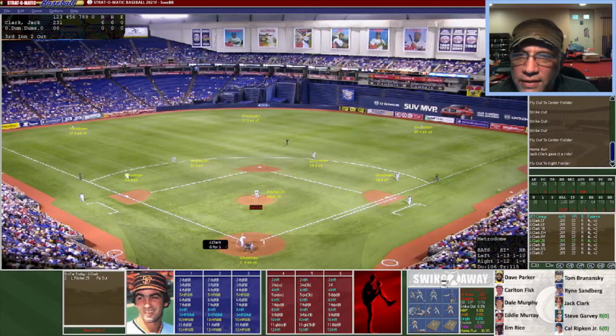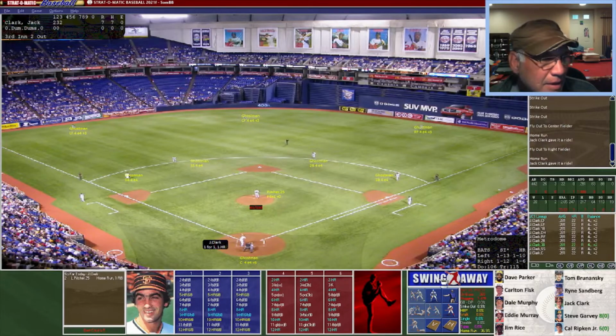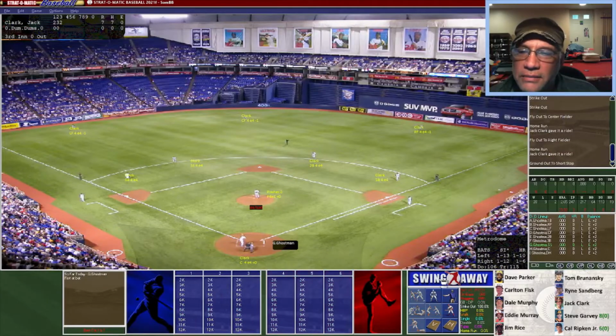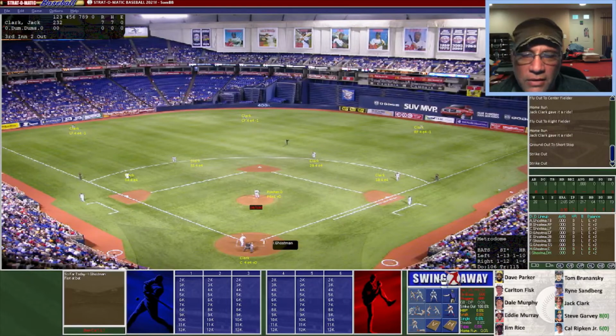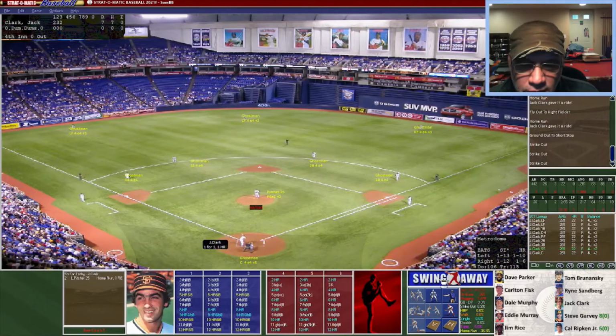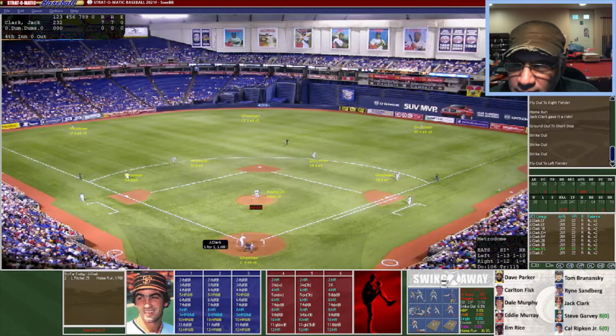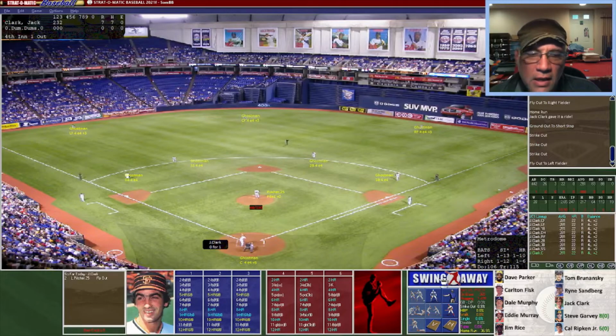He hits the ball to the left center field. Will it have enough? It does. That will put him into 2nd place above Ripken, but he needs 1 more to tie Garvey for the lead. Here's a nice, easy ground ball. He definitely topped that one. So we are down to the money ball for Jack Clark. He needs 1 more home run to take over the lead, tying Garvey, but he will have advantage with the money ball. Here's the pitch. Here's the swing. It's going to be a fly ball to left field, and it's going to land in front of the warning track. So Jack Clark will be in 2nd place, and Garvey is still in 1st.